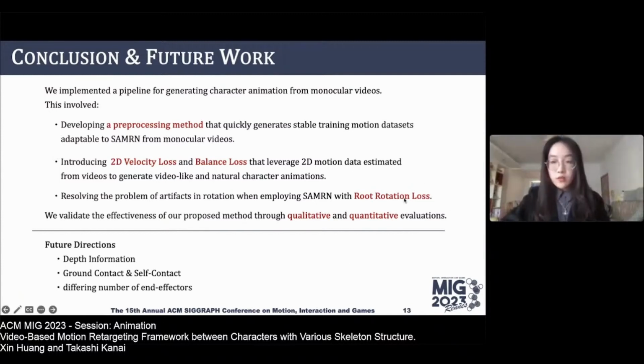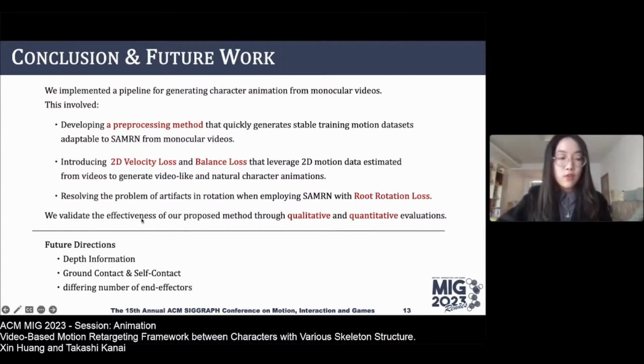As for the quantitative evaluations, we have proposed two quantitative metrics, the relative distance metric and the relative velocity metric. Our method demonstrated better results in both of these metrics. You can read our paper for more details.